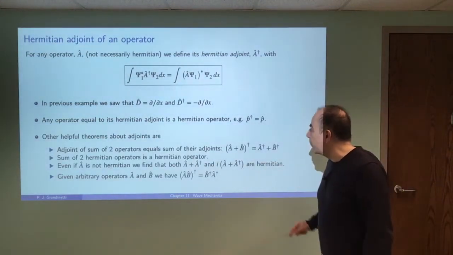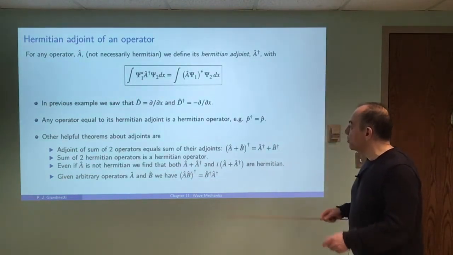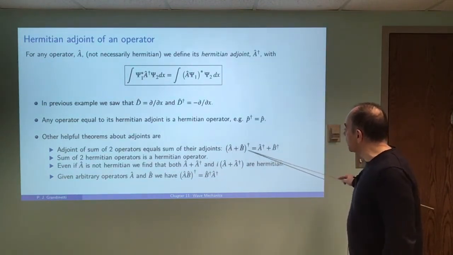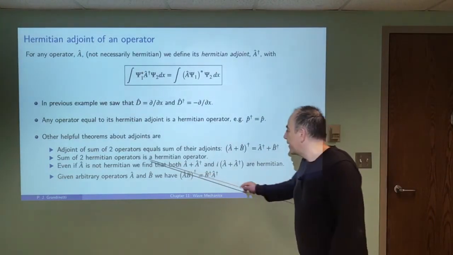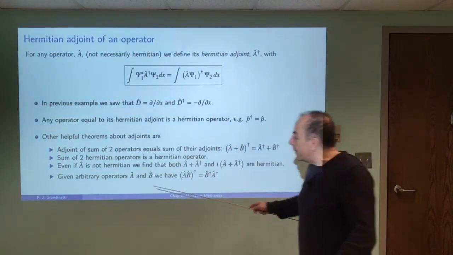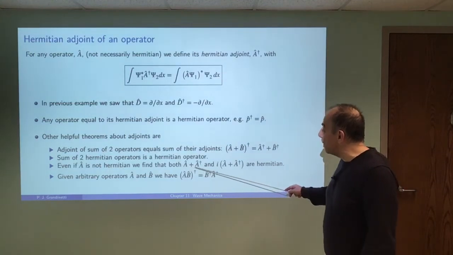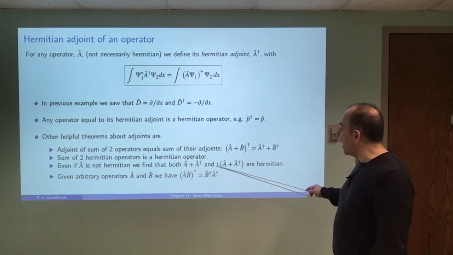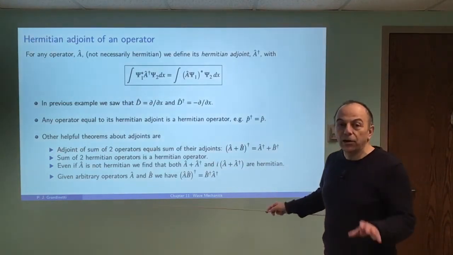Some other helpful theorems about adjoints: if you have the sum of two operators and you take the adjoint, then it's just the sum of the adjoints of the individual operators. The sum of two Hermitian operators is always a Hermitian operator. But if A is not Hermitian, you can find that if you take A plus its adjoint, or i times A plus its adjoint, both of those will be Hermitian operators.